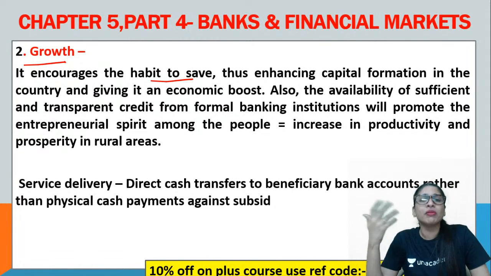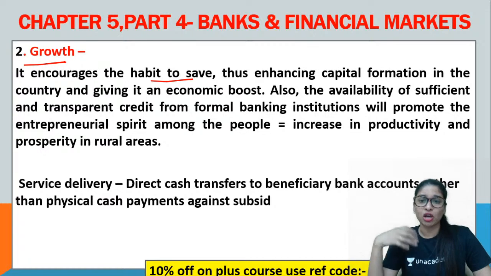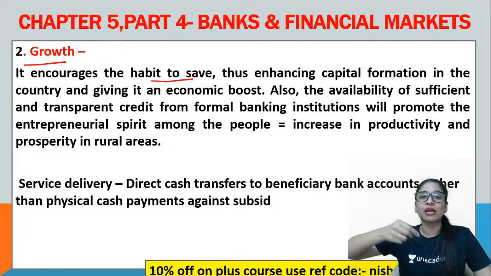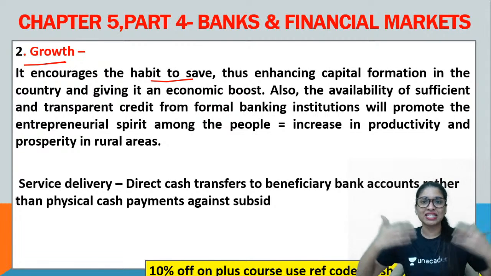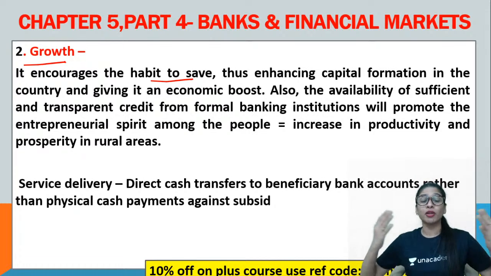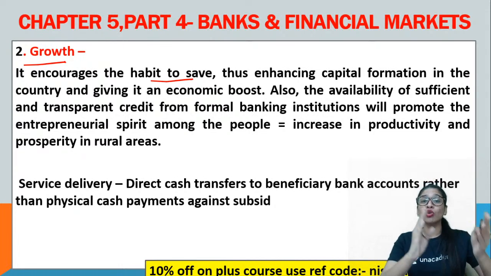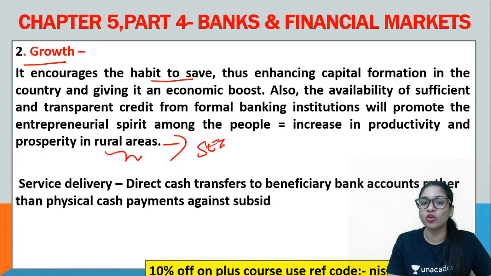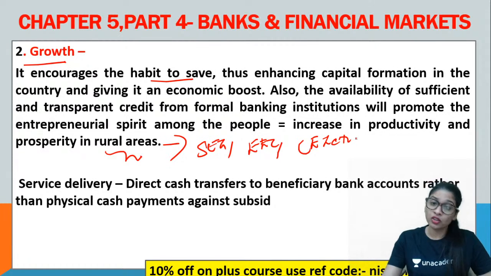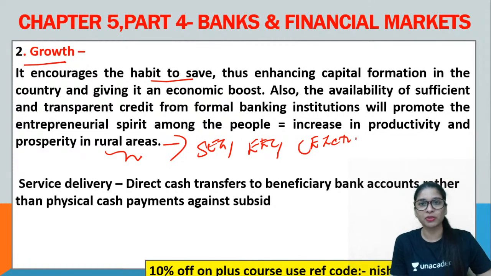And now when there is proper availability of money or credit from formal banking institutions like commercial banks, automatically more and more people will come and take money as loans to do investments or start businesses. When you take money and start a business, your production increases, they contribute to output and productivity, and the rural areas also prosper. That is in the context of special economic zones, exclusive economic zones, then coastal economic zones, etc. In those areas also they will start businesses with a lot of subsidies and initiatives from the government. So automatically, growth happens and financial inclusion takes place.